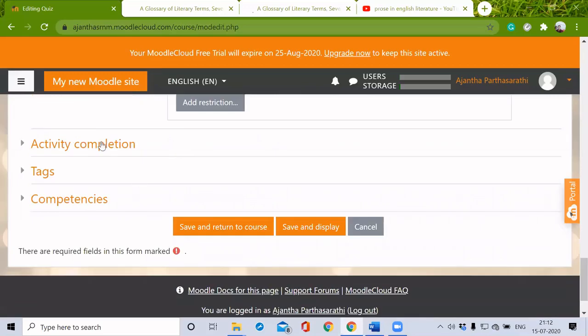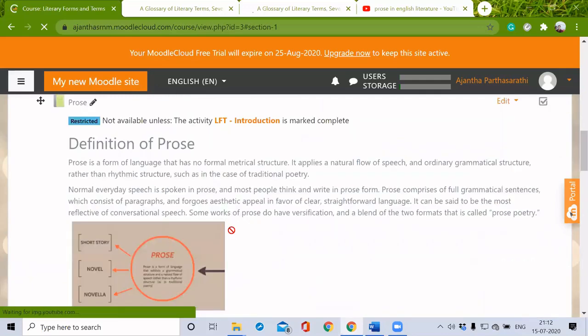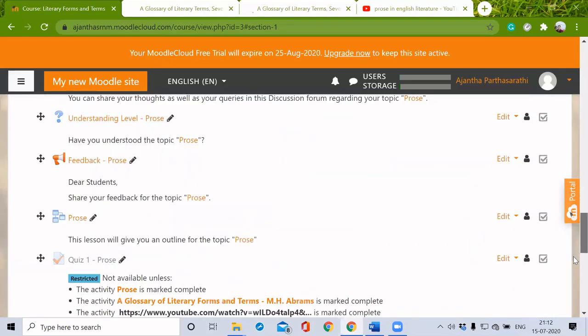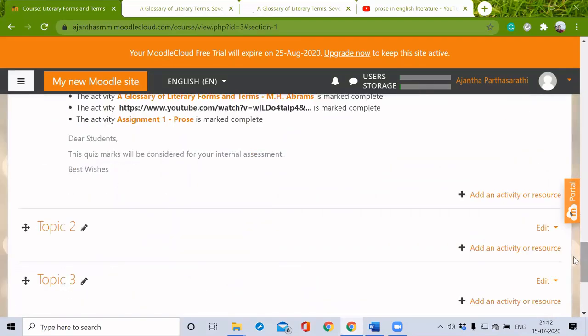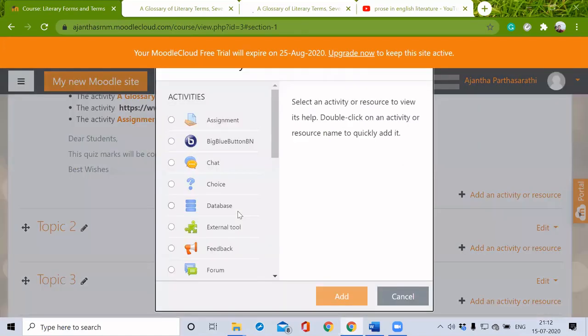Activity completion, they can mark it manually. Just save and return to course. So I'm just going to add this here.